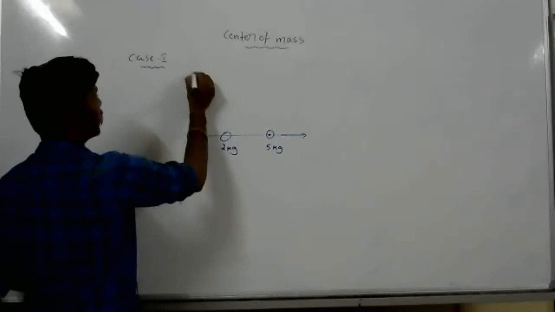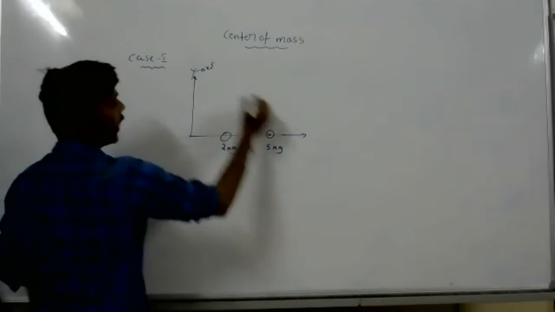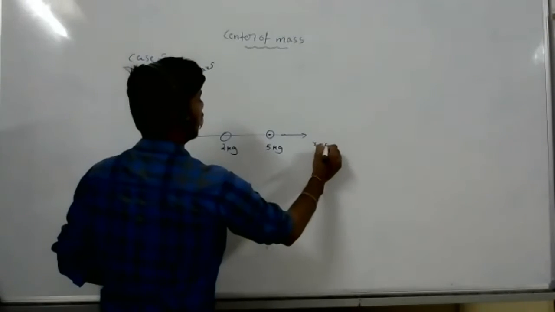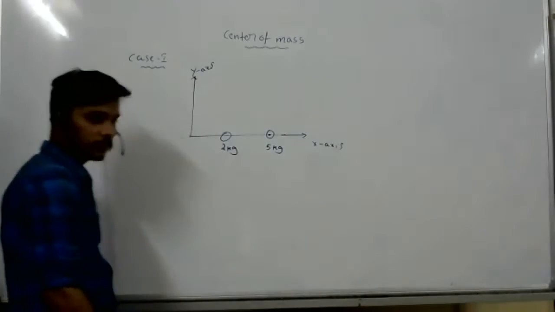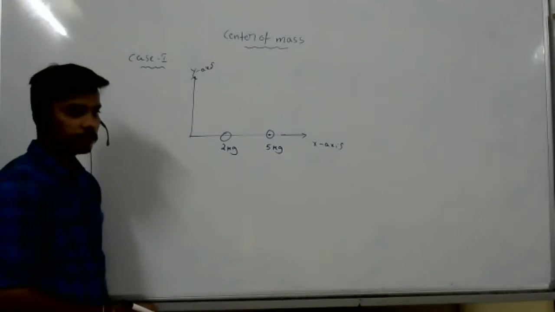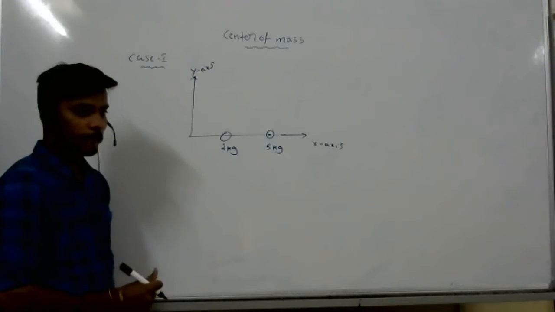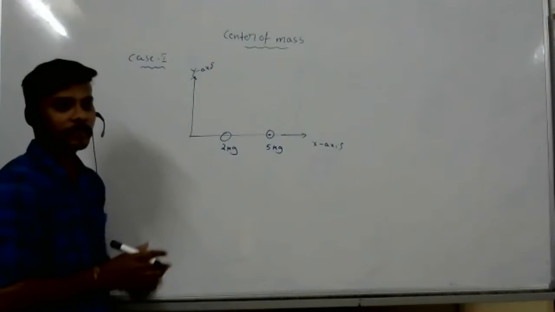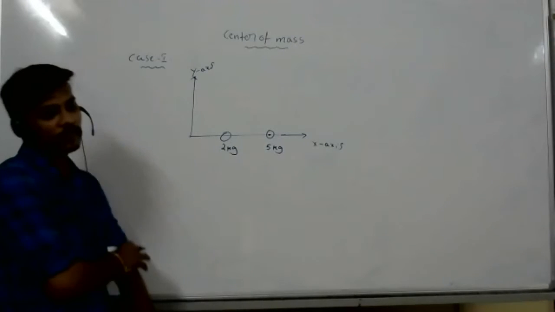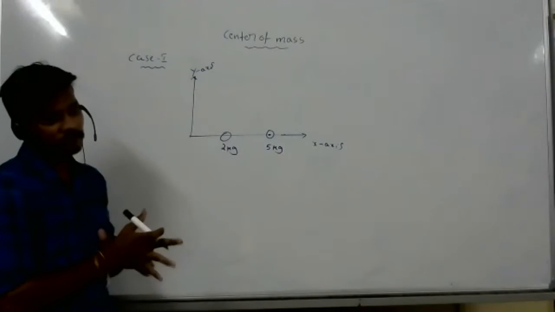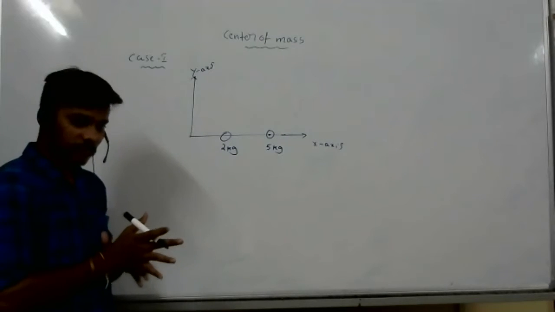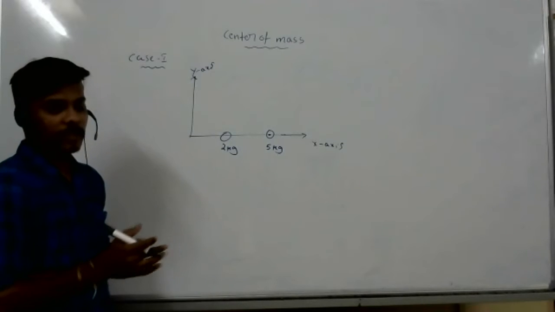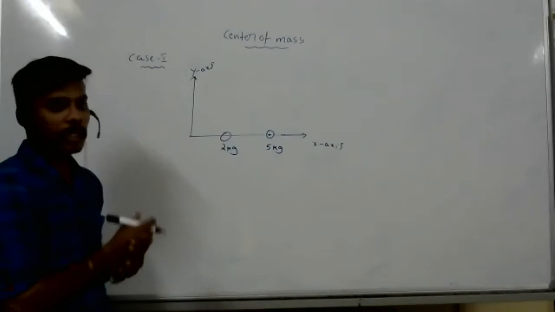So it is the y axis and it is the x axis. Sir, one minute. The formula that you gave, R center of mass is equal to (M1 R1 plus M2 R2) by (M1 plus M2). There, the masses were in the XY plane, right? If they are in a plane, they will already give R1 and R2. Distances they will give. If they don't give distances also, I will explain how to calculate, okay?